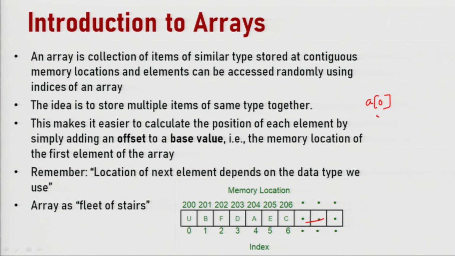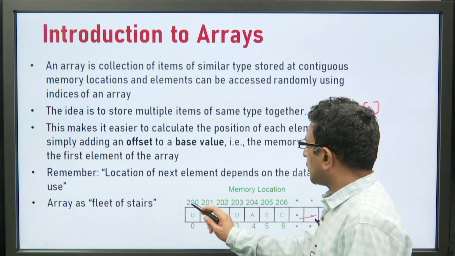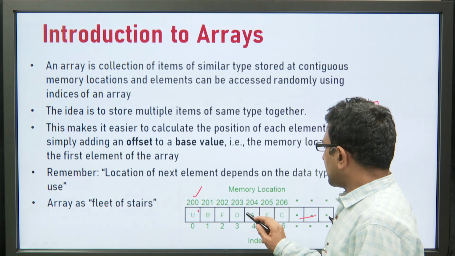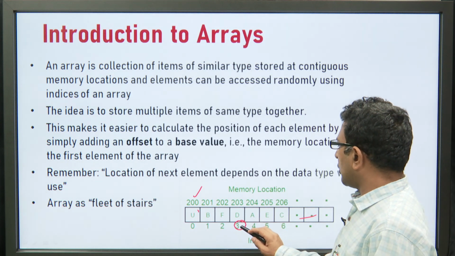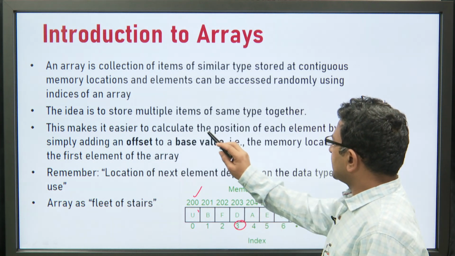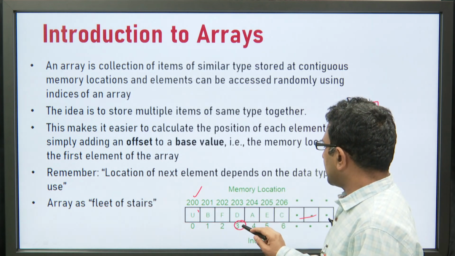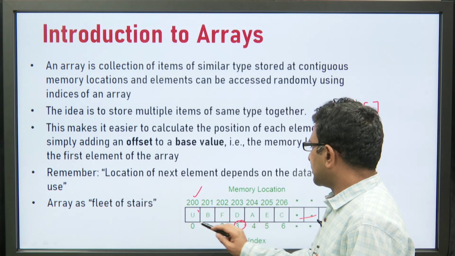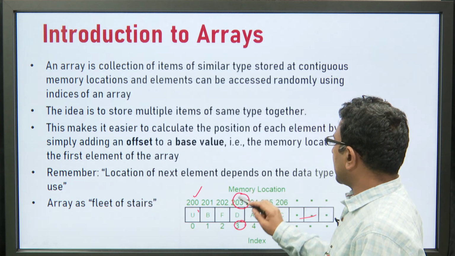Now, the address of each element can be found by adding some offset value to the base value. The base value is the address of the first element. Just see here in this diagram, the base value is 200. If you want to get the address of the fourth element, the index is 3. This can be obtained by adding the offset to the base value 200. The offset is the difference between the index of the particular element and the index of the starting element. So, 3 minus 0 is 3. 200 plus 3 gives 203. So, this is the address of the fourth element.